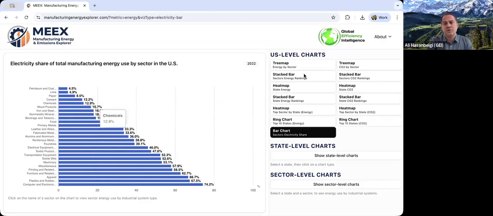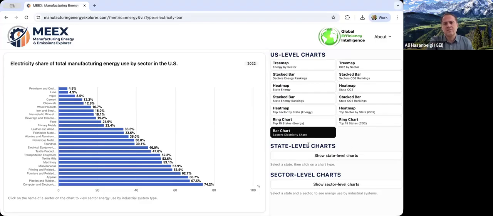So these were all the US level charts. Some of these you find in the MECS published by EIA, and we have visualized it. And of course, CO2, we have calculated it and we are showing it. But then when you go to the state level charts, this is data that you basically don't find easily in other places. For most states, honestly, you don't find it. We have estimated it based on the NREL study and then further adjustments we have made.